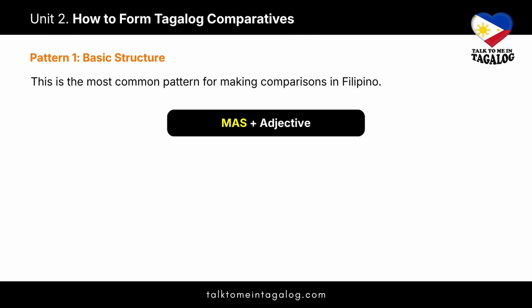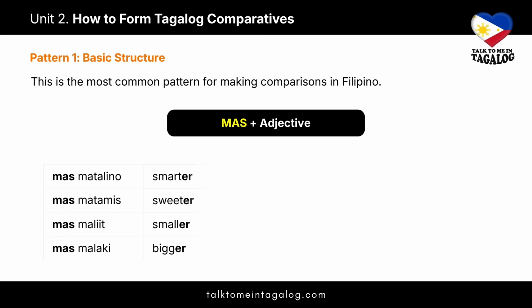Let's move on to how to form Tagalog comparatives. Pattern 1 is the basic structure. This is the most common way to make comparisons in Filipino. The formula is simple: mas plus adjective. If you want to modify a quality, this is where you start. Here are 4 common examples using that basic structure. Mas matalino, smarter. Mas matamis, sweeter. Mas maliit, smaller. Mas malaki, bigger.